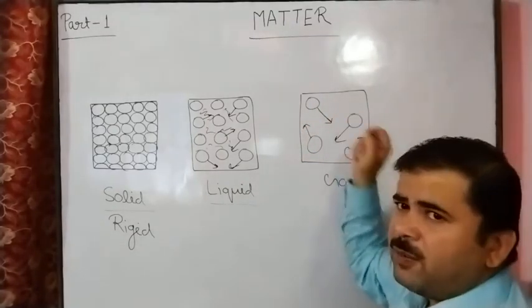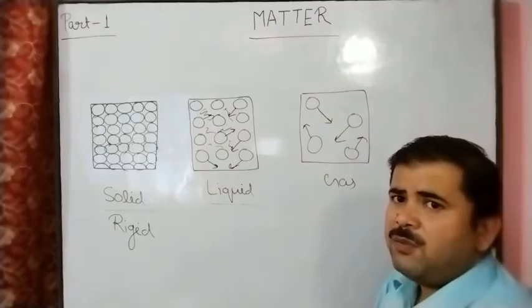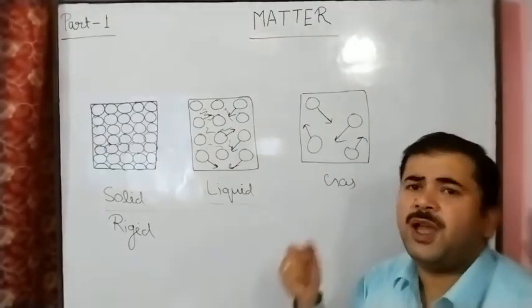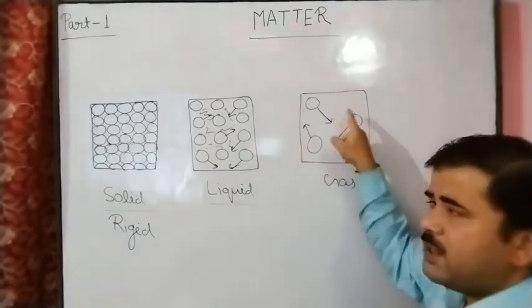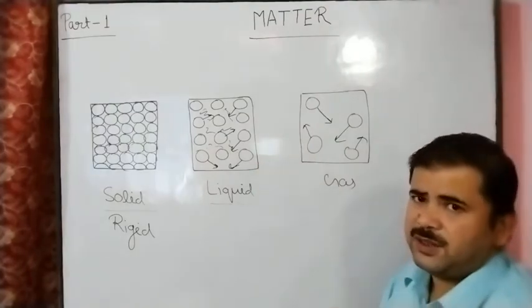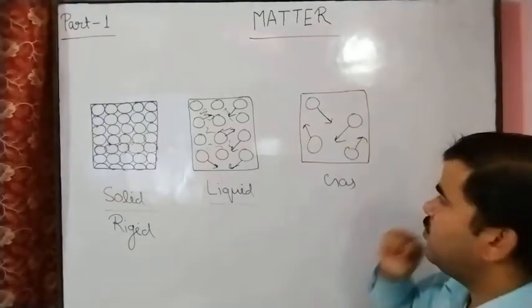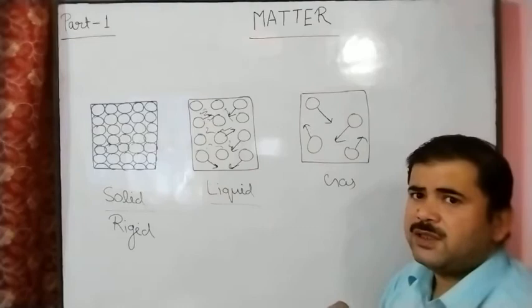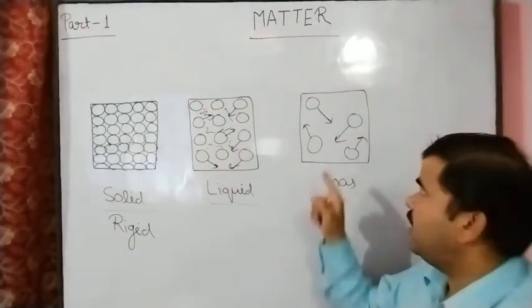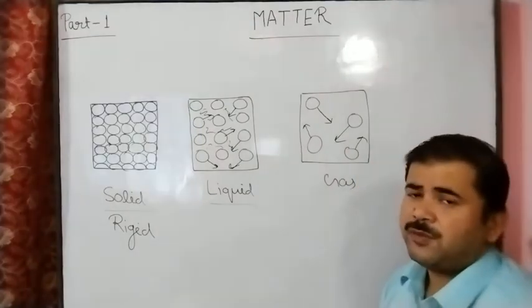Here there is the least force of attraction between the particles and much more interparticle space. So these particles are free to move everywhere, and they have more kinetic energy than in the liquid state. Means the moving speed is high in the gaseous state, and the kinetic energy is more.